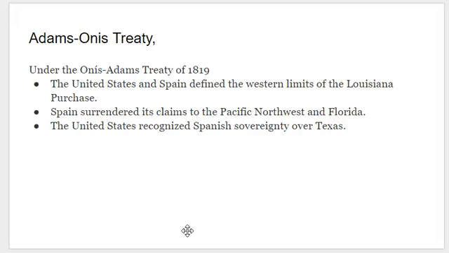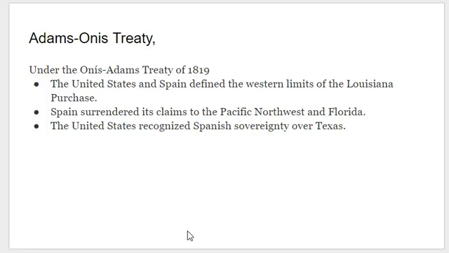There will be some debate between the different countries that you border. So Spain, because it's dealing with this war in Mexico and unrest there, is trying to put out as many fires as it can, so it's not having to fight all these battles all the time. One of the things they're most worried about is the new border between the United States and Spain. Where is it? Do we have to go defend it? What's going on? So this treaty, the Adams-Onís Treaty, is about putting that kind of thing to rest.